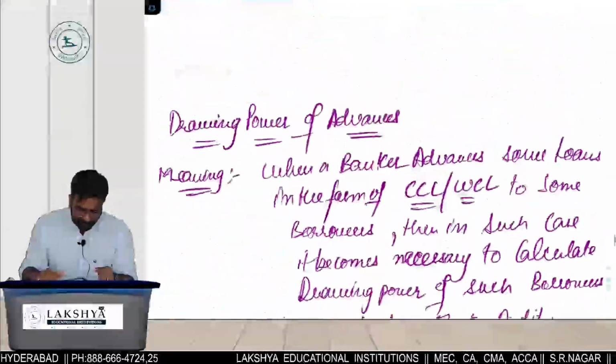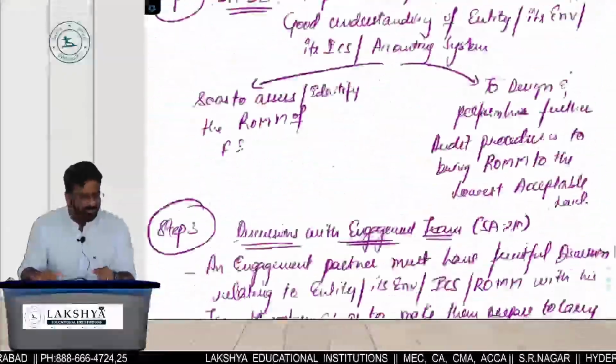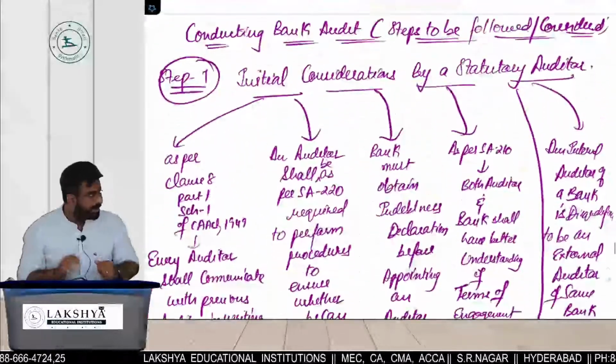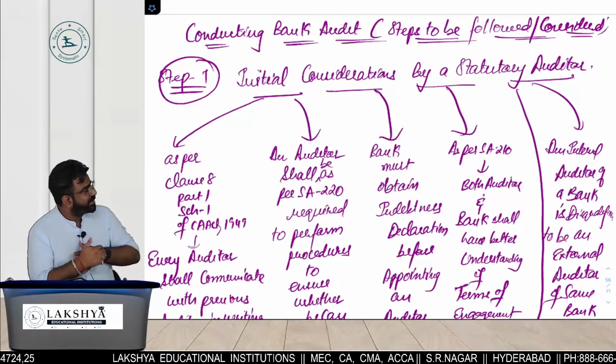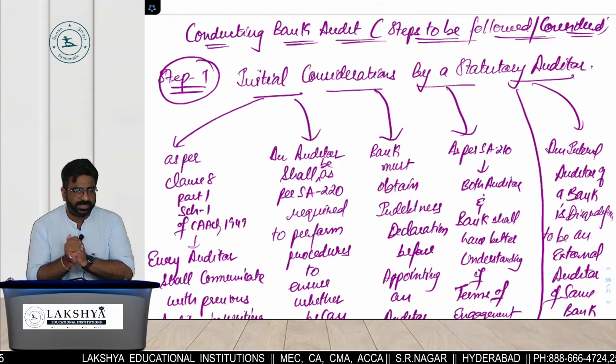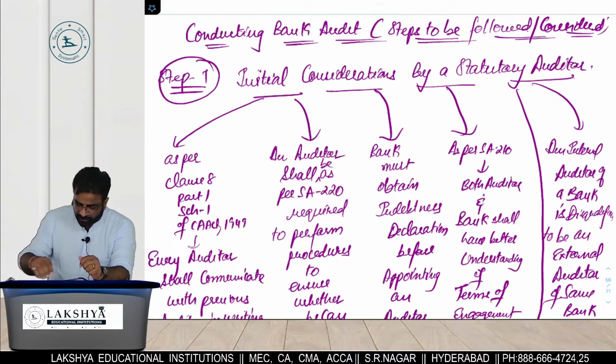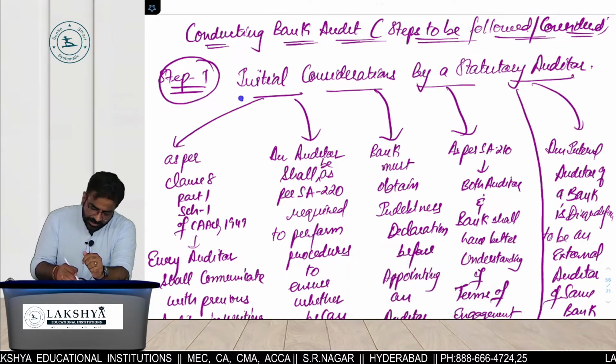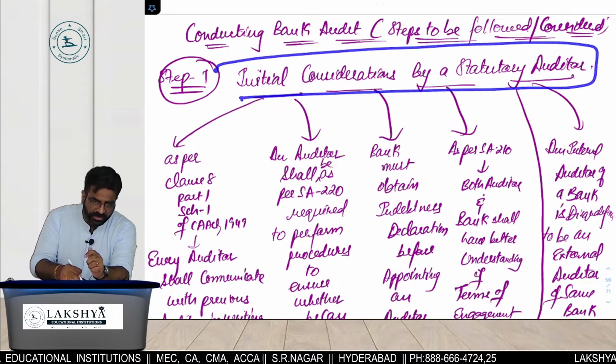Okay? Now let us start. We completed yesterday's topic, right? Now let us start with the topic called, what is the name of the topic? Conducting bank audit, steps to be followed and steps to be considered. Now what is step number 1? Read. What is point number 1 written? It is written that there should be an initial consideration by the auditor.